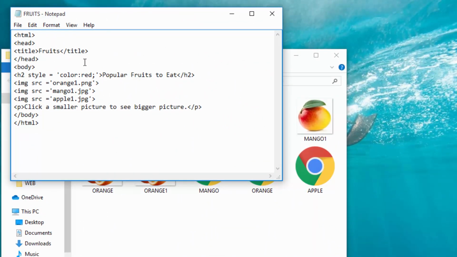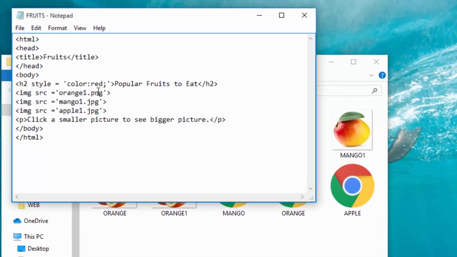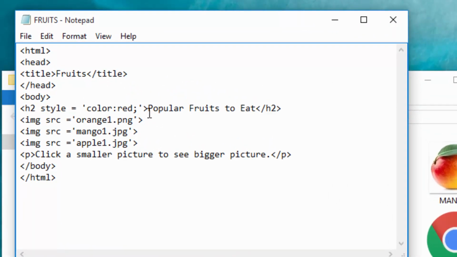Then I want to create a link so that when a picture of a fruit is clicked, the page for that fruit is shown. So I will come to this image and put the anchor tag here, A.